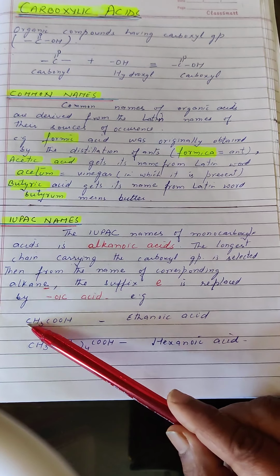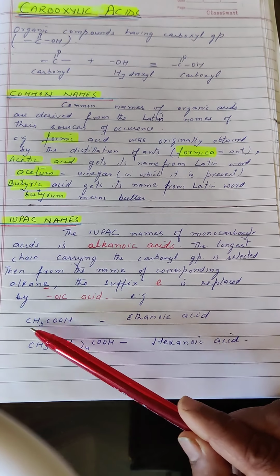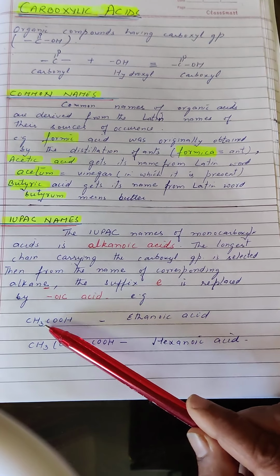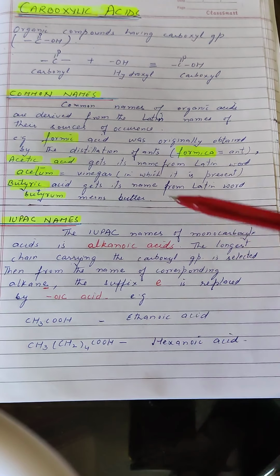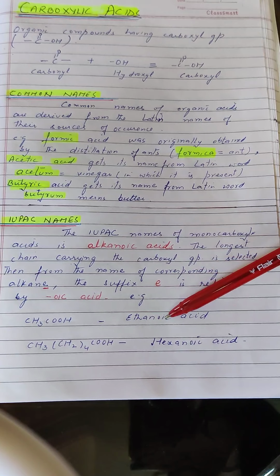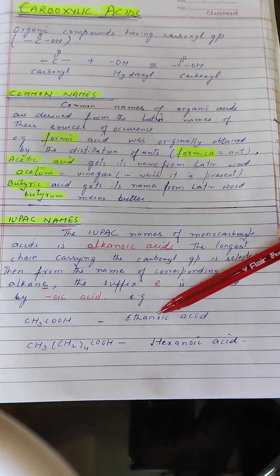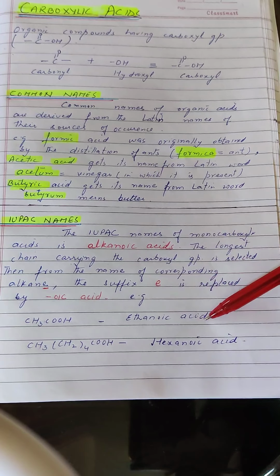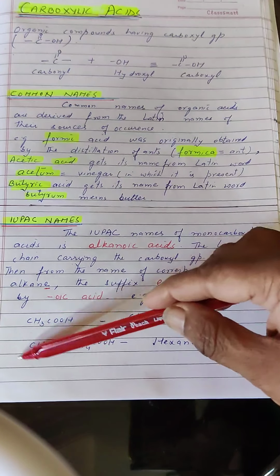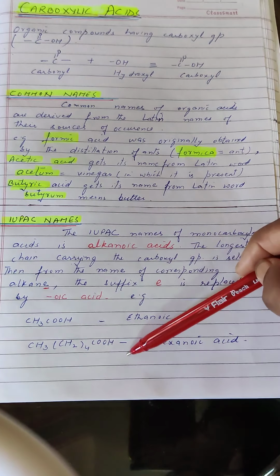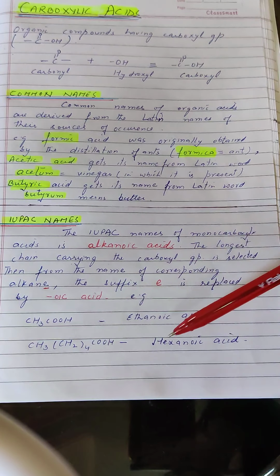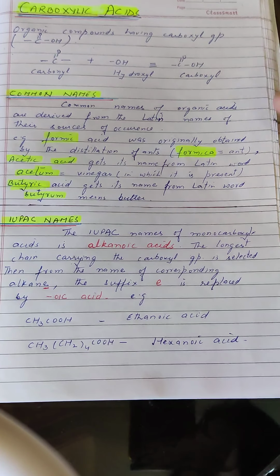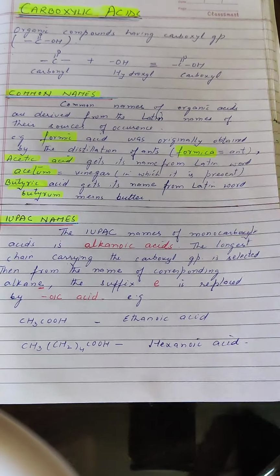CH3COOH corresponds to 2 carbons, so the parent alkane in this case is ethane. This is known as ethanoic acid. The e from the word ethane, the alkane, is replaced by oic acid. Similarly, the 6-carbon straight chain carboxylic acid is known as hexanoic acid, corresponding to the alkane hexane.